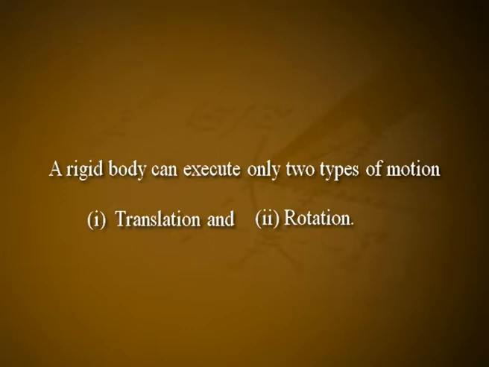Since there are n particles, we need n coordinates. It is impossible to describe the system with so many coordinates. A rigid body can execute only two types of motion. First one, translation, and second one, rotation. To describe this motion, 6 independent coordinates are sufficient.